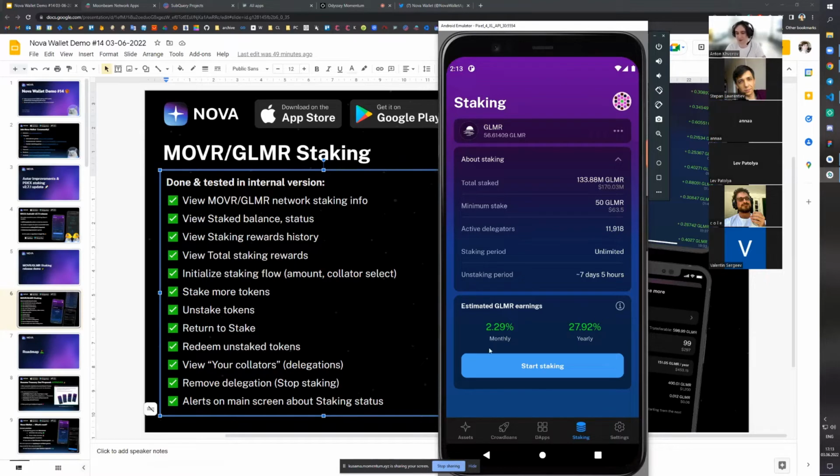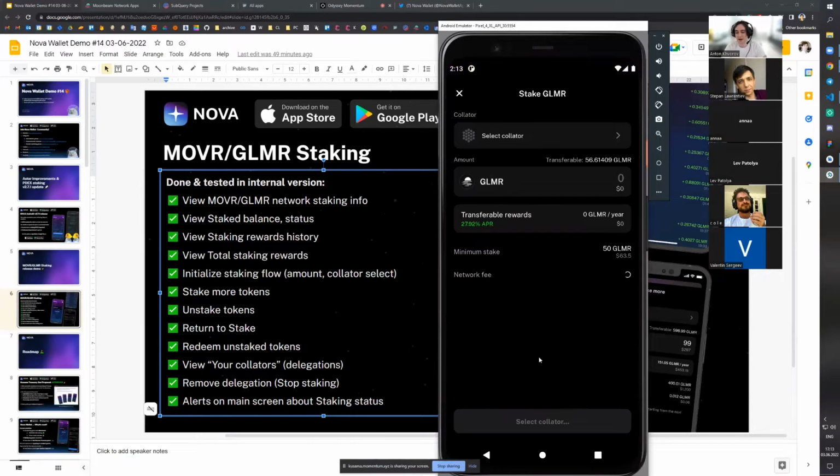You can see all this information here with a big blue button to start staking. Now, here we can select the collator, which is the node with whom we are staking, and also enter the amount to stake. We also preview the information regarding our APR and our earnings in tokens.